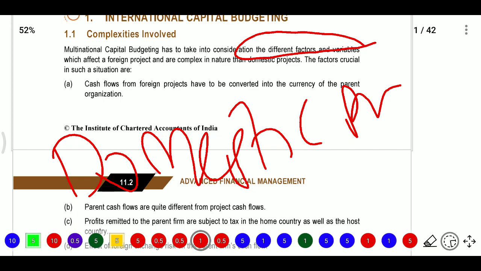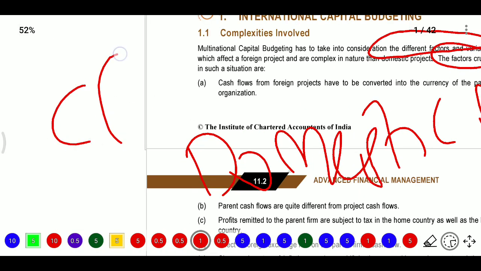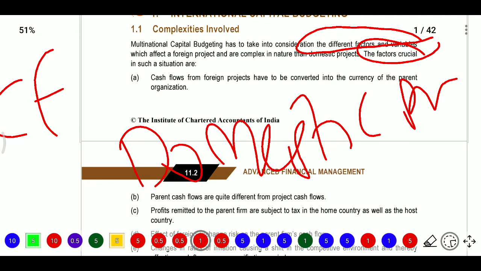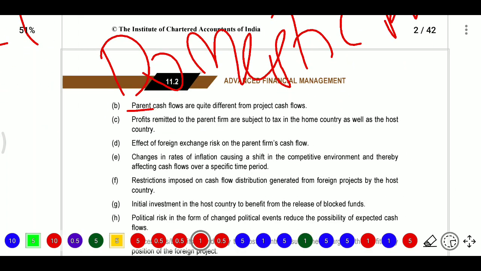What are the crucial factors in these situations? Firstly, the cash flows related to foreign projects have to be converted into the currency of the parent organization. This is one factor which will influence, whereas the parent cash flows are quite different from the project cash flows. We are taking one project and its cash flows are different from where the parent is registered. If the US is the registered firm and we have started one project in India, we have rupees, whereas the parent has US dollars.